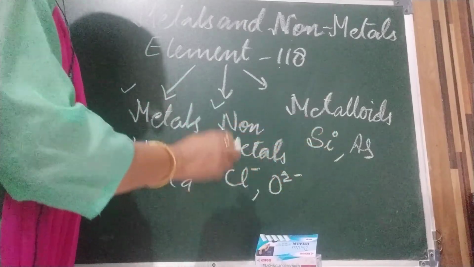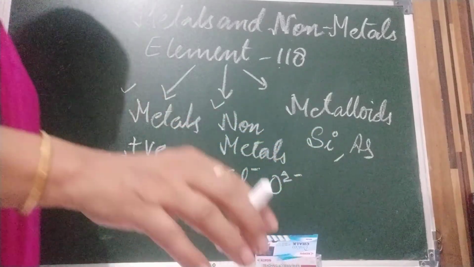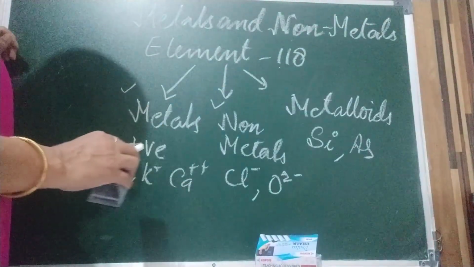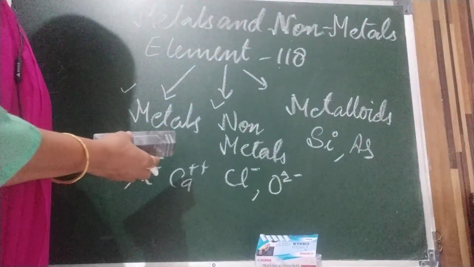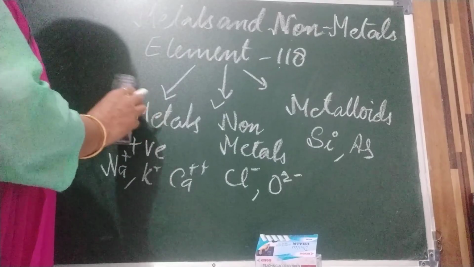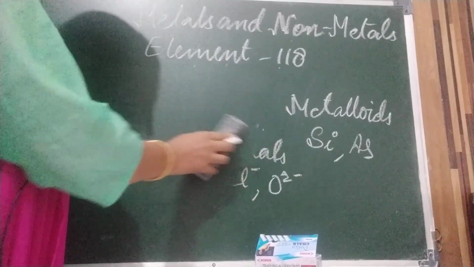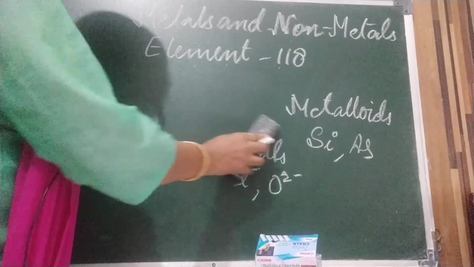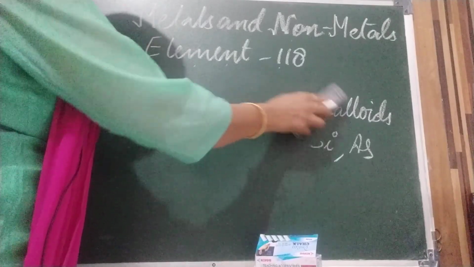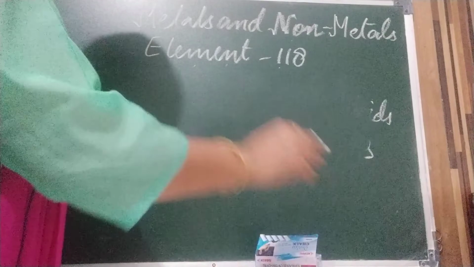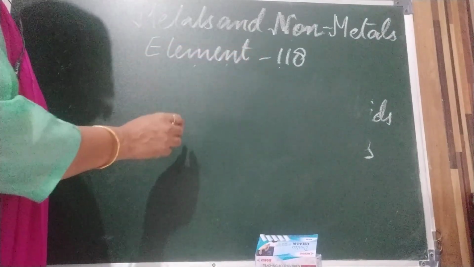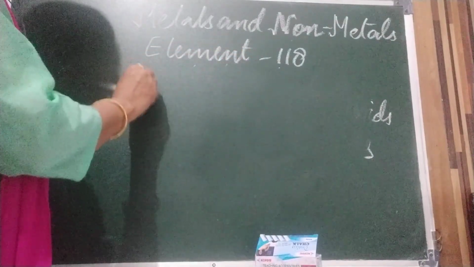And now next, some elements are noble gases.